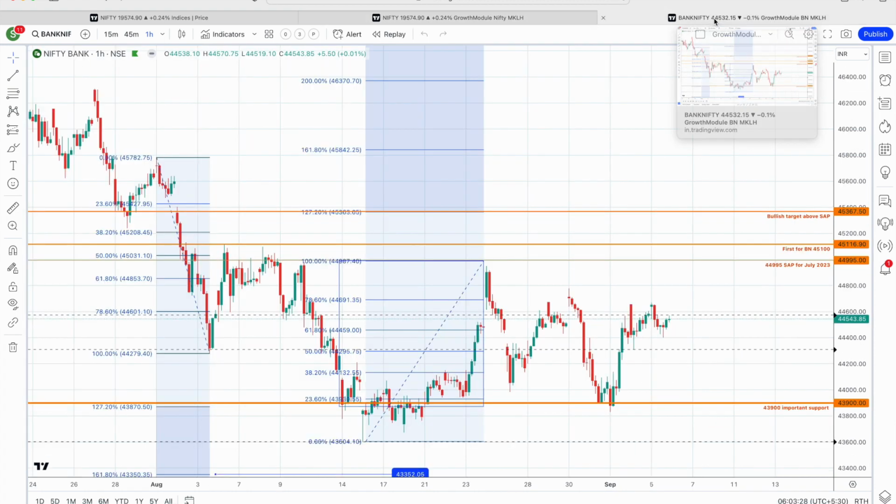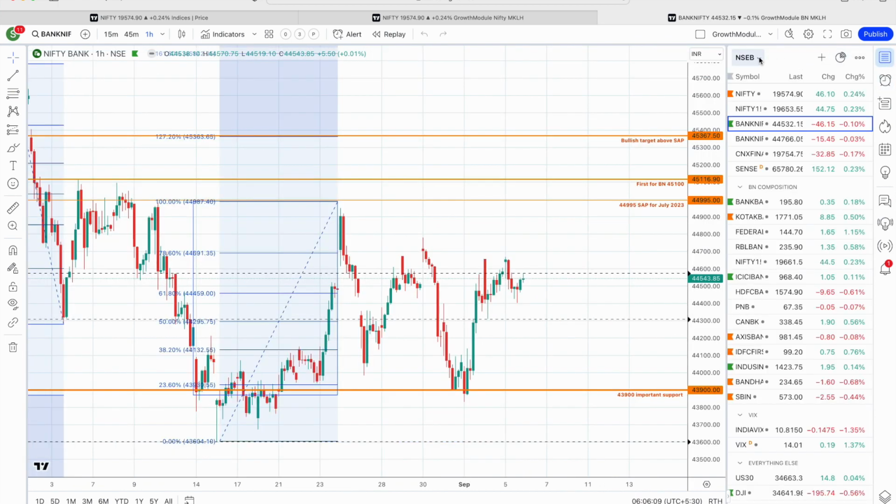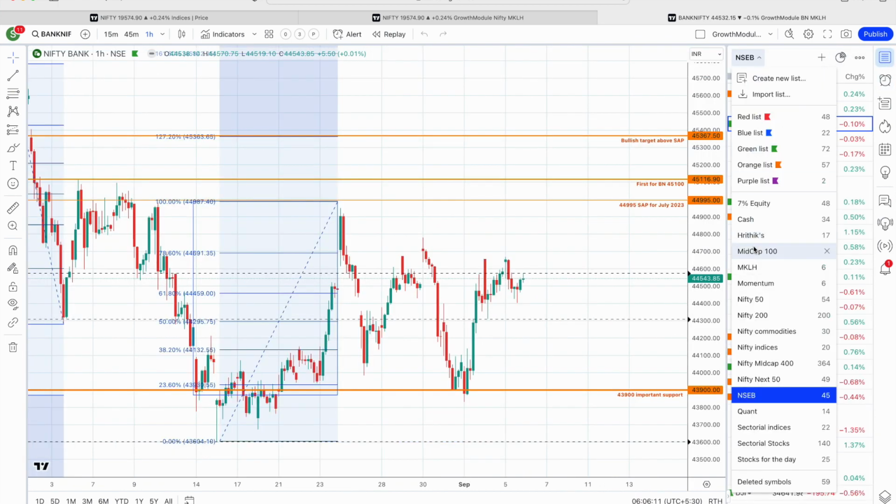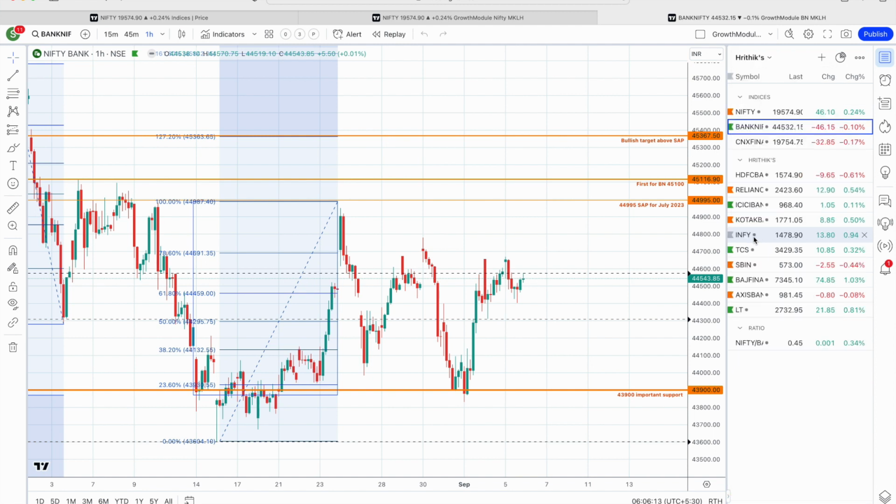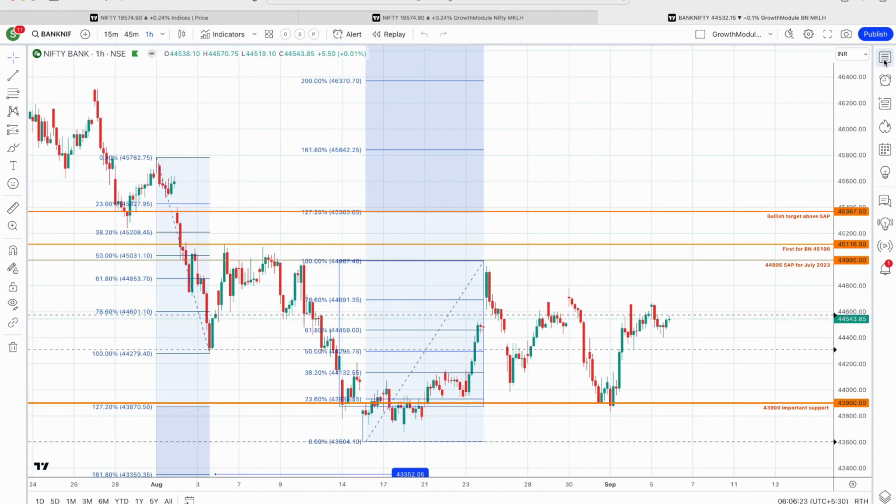As for Bank Nifty, if you see, Bank Nifty's key components are still not performing, and that precisely is the reason why Bank Nifty is struggling or slow moving. And this typically happens. HDFC Bank is not performing, ICICI Bank is not at all performing, even Axis Bank is not performing. So these key components are in a way making it difficult for Bank Nifty to give a euphoric kind of move.